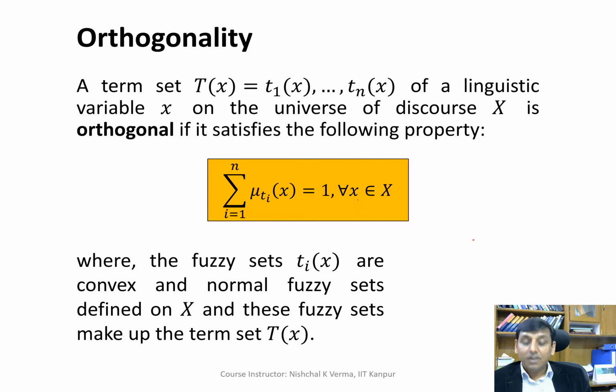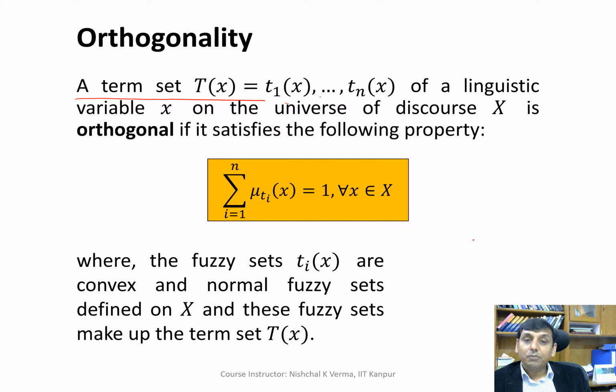Now, let us discuss another term. Let us understand the orthogonality of fuzzy sets. If we have a term set Tx, we have already seen that Tx includes many linguistic values.